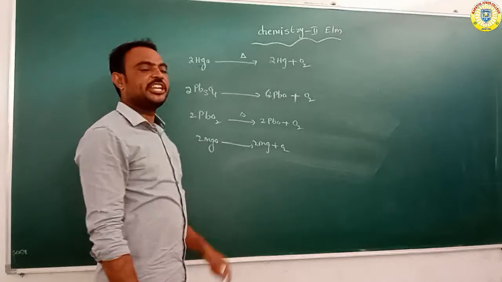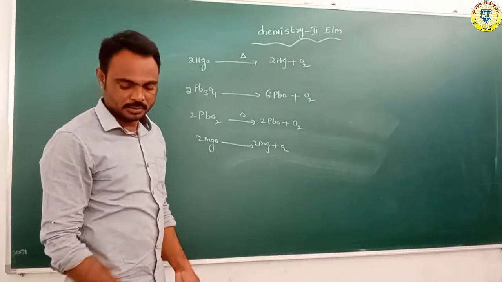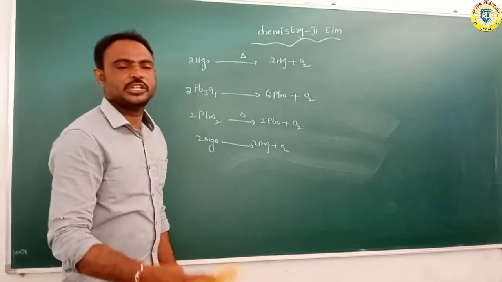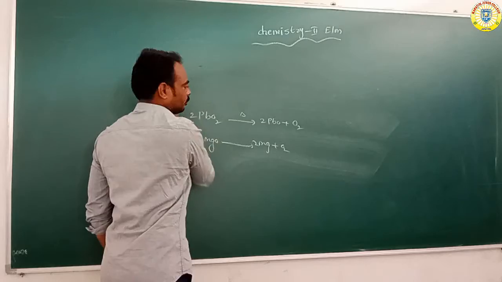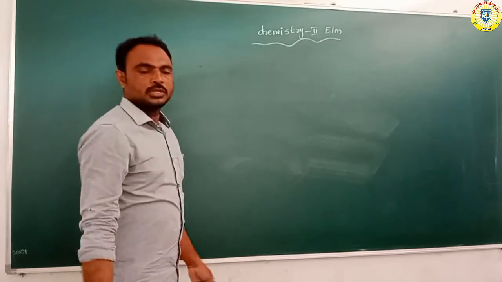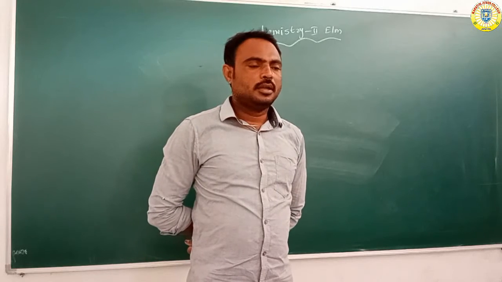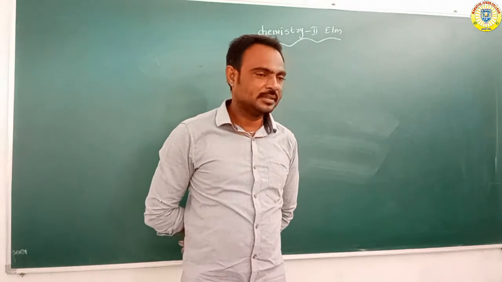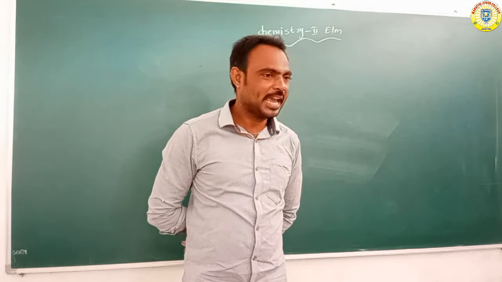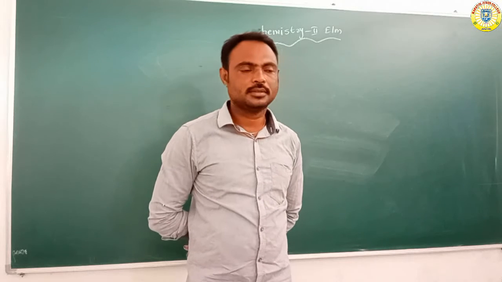When magnesium oxide is heated, it forms magnesium and oxygen. So these are all preparations of oxygen. Next, what are the physical properties of oxygen? Oxygen is a gas, colorless and odorless.